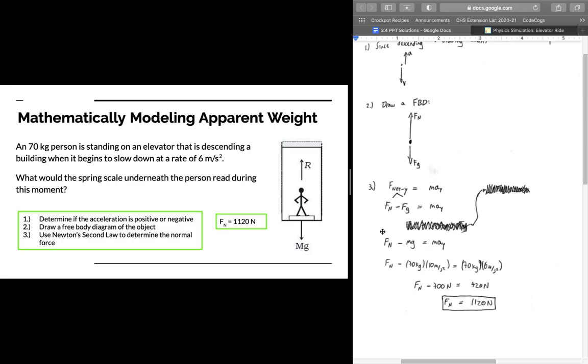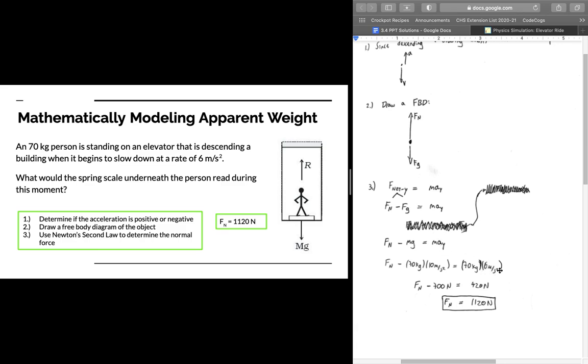So now what we can do is substitute mg for Fg. The equation for the force due to gravity is mass times the acceleration due to gravity. So we're going to have normal force minus mass times the acceleration due to gravity equals mass times our acceleration. Okay? So now we can start plugging in numbers. Our mass is 70 kilograms. Our acceleration due to gravity is 10 meters per second squared. And then our acceleration, our Ay, is 6 meters per second squared.